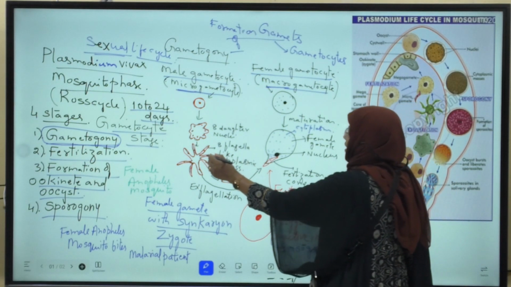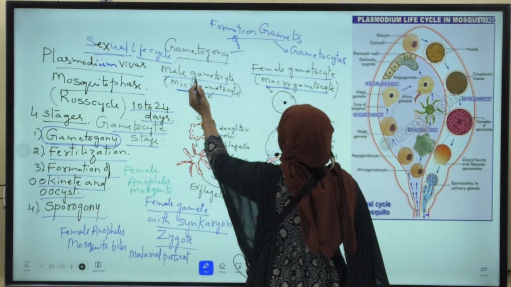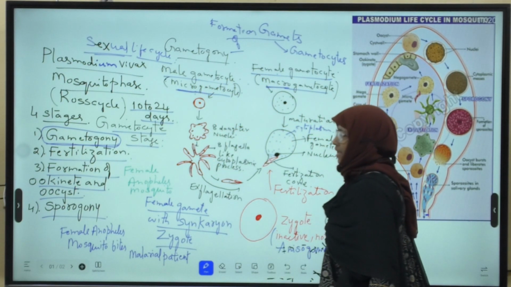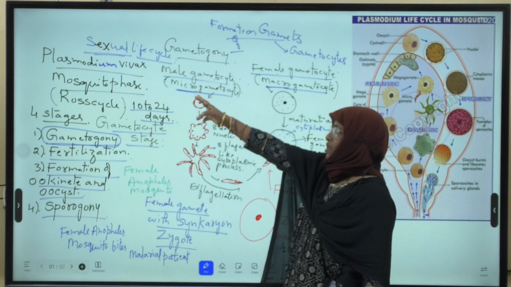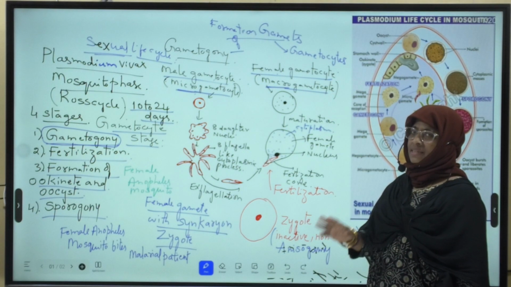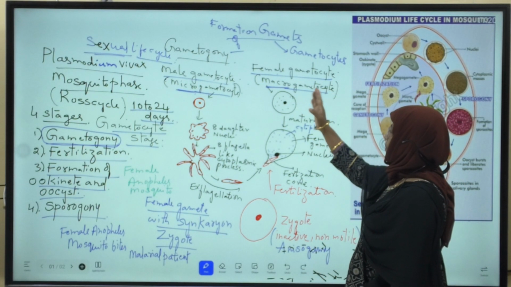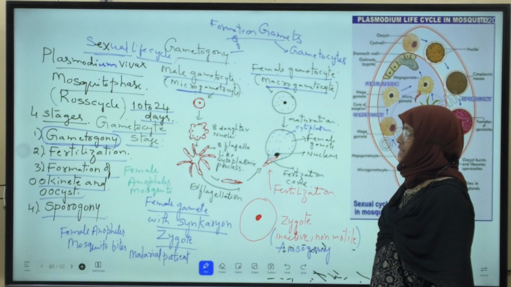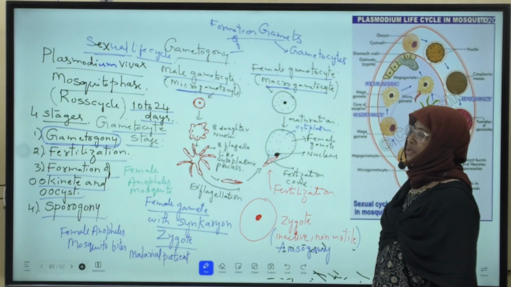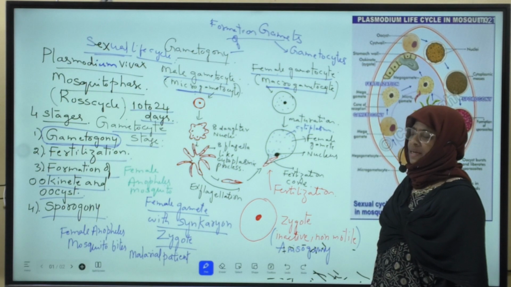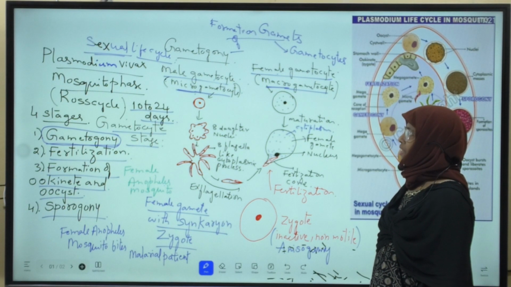So gametocytes are of how many types? Two types: male gametocyte and female gametocyte. The male gametocyte is small in size and is called a microgametocyte. The female gametocyte is large in size and is called a macrogametocyte. Now we will discuss the first stage, gametogony: the formation of gametes from gametocytes.